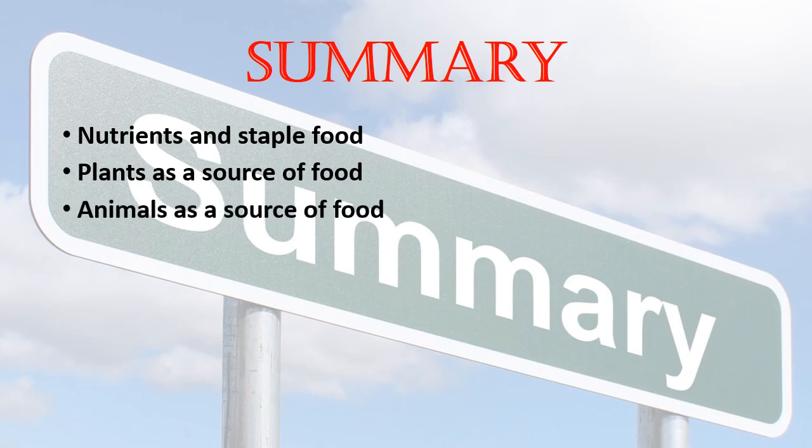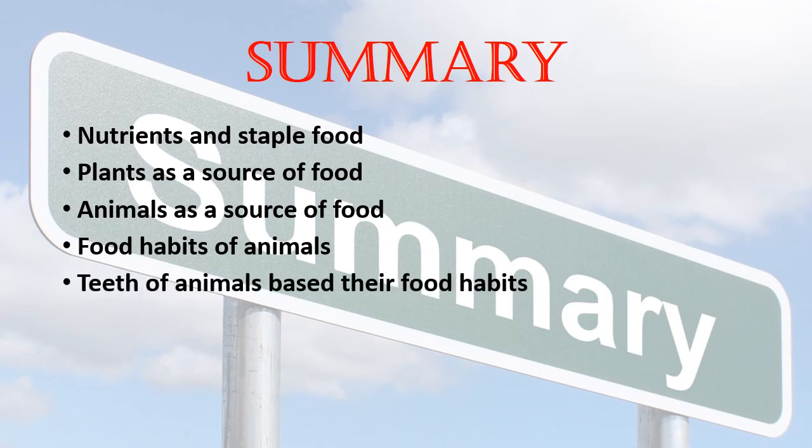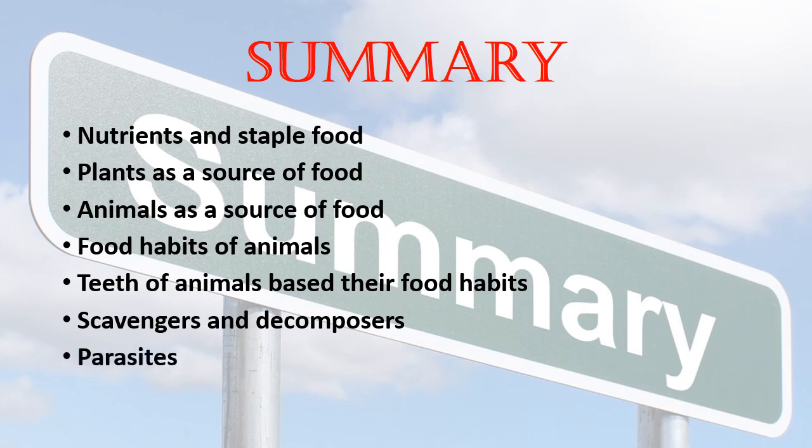And then we studied about animals as a source of food, where we studied about milk, eggs, meat, honey, etc. All the things that we are obtaining from the animals. Then were the food habits of animals, where we discussed carnivores, herbivores, and omnivores. Then we discussed the teeth of various animals based on their particular food habits. And today we discussed scavengers and decomposers, and then parasites and cannibals. So here your chapter 1 is completed.